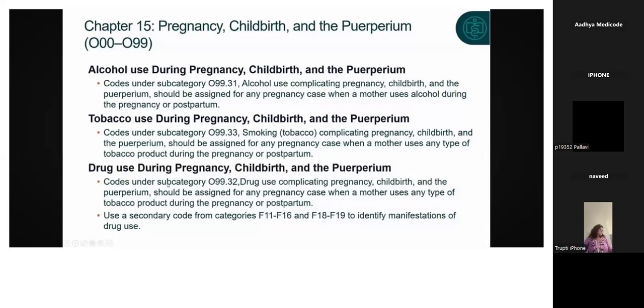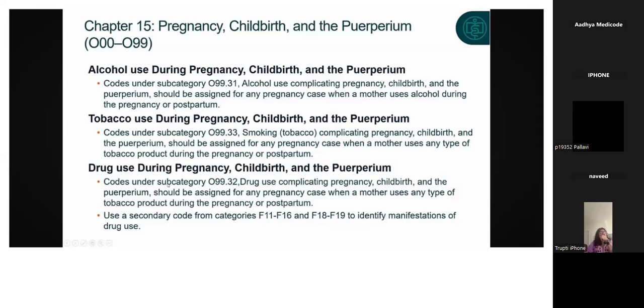When a mother uses any type of drug during the pregnancy or postpartum, for this particular O99.32, you need to assign a secondary code from the categories F11 to F16 and F18 to F19 to identify manifestations of drug use.